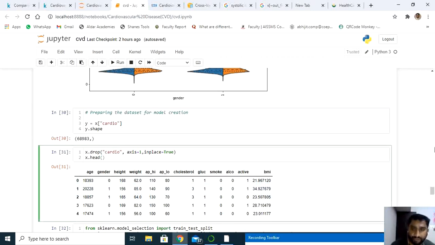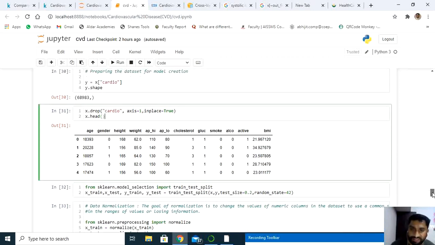Okay, and while deploying this model using Django, I'm going to fetch all these values from the clients. After fetching all these values from the clients, I'll append these values and give them to the model. So the model will predict whether the patient is having CVD or not.